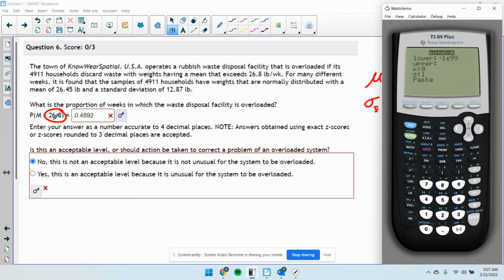Our lower bound, we're trying to get it greater than 26.8, so our lower bound is 26.8. Our upper bound is a big number. The mean of our population is 26.45. And our standard deviation is 12.87 divided by the square root of 4911. We get a proportion of 0.0283.